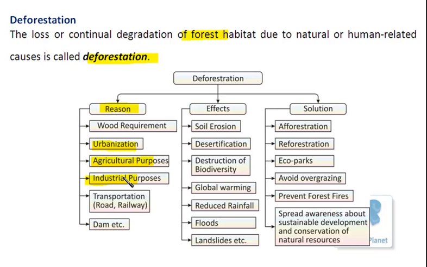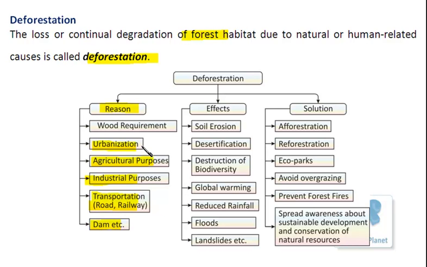And when the biodiversity is damaged, of course the natural balance is going to be disturbed. Further, another reason for deforestation is transportation. For the construction of roads, railways, and other tracks to connect two different parts of the country or area, deforestation is commonly done. Besides this, for the construction of dams, again deforestation is done. So these are some common reasons. Of course, there are specific others also, but these are some important ones.